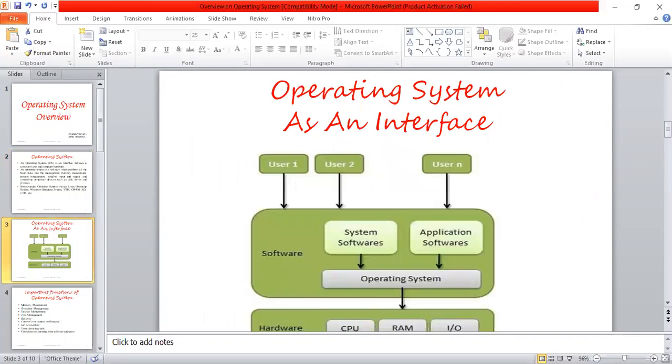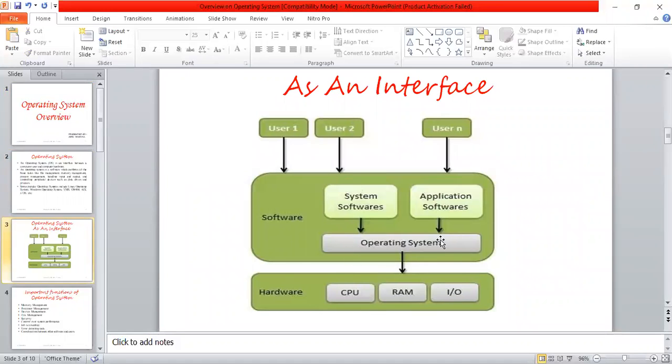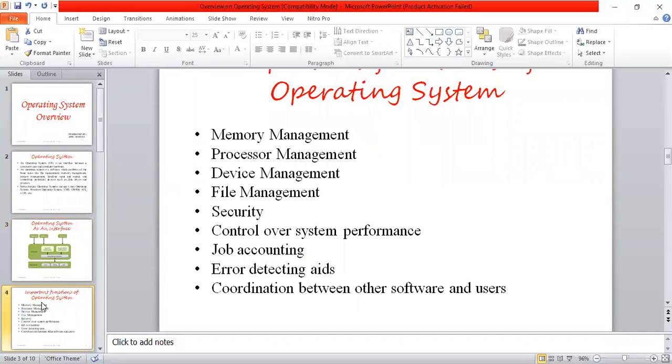Here we have a diagram which shows the operating system as an interface. The OS is here, with the system software and application software connected to the operating system. And this is the CPU, RAM, and I/O, so we have the processors, the memory and input-output peripherals. End users are here. So between the end user and the hardware, this is acting as a bridge. This is one of the categories of system software where we can put the OS, and it works as an interface. So this is a very basic structure.